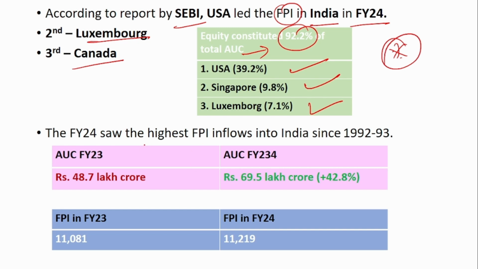Next, if you see financial year 24, the asset flow has increased. The asset under custody in financial year 23 was 48.7 lakh crore. It has increased by around 42% to 69.5 lakh crore in financial year 24. Similarly, the number of foreign portfolio investors has also increased from 11,081 to 11,219.